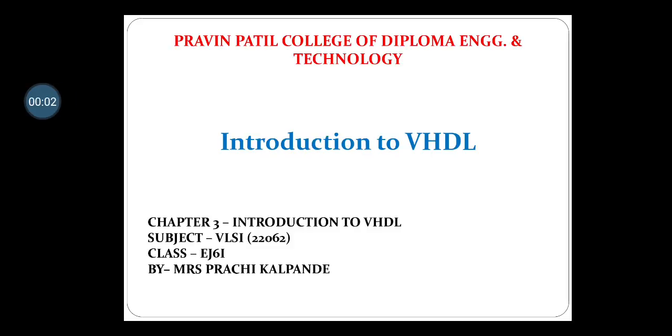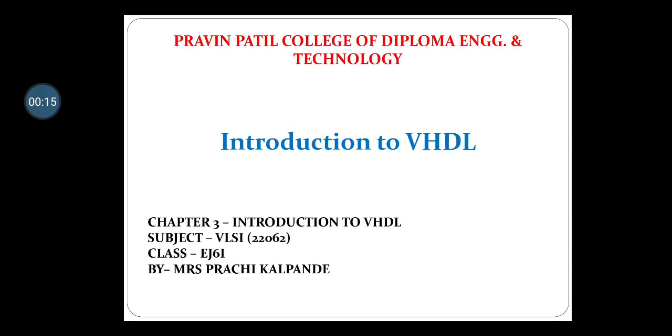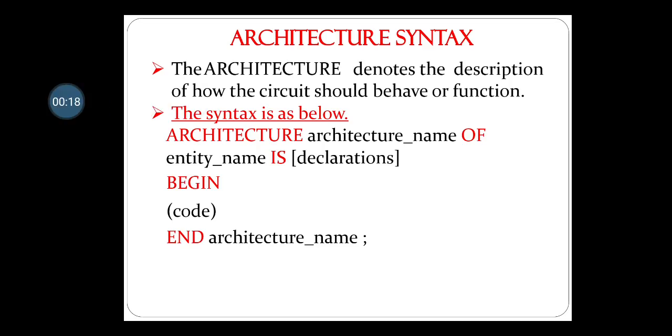Hello students, in today's topic we are going to cover the architecture of VHDL from chapter 3, Introduction to VHDL, subject VLSI 22062. As we know, the architecture denotes the description of how the circuit should behave or function. The syntax of architecture was also covered in the last lecture.